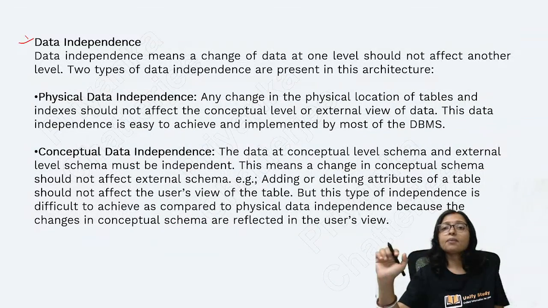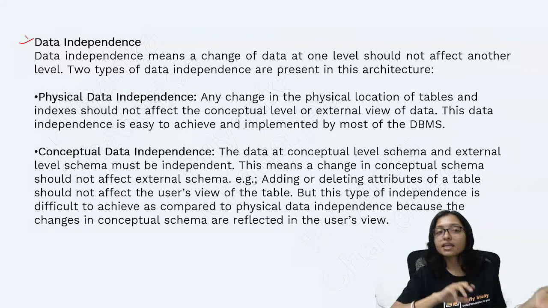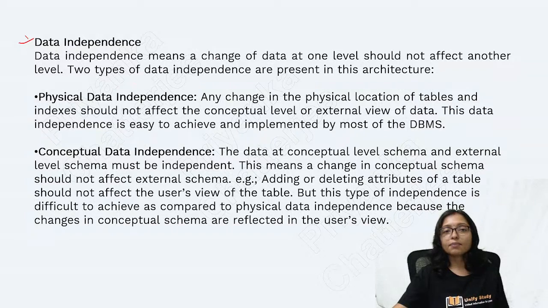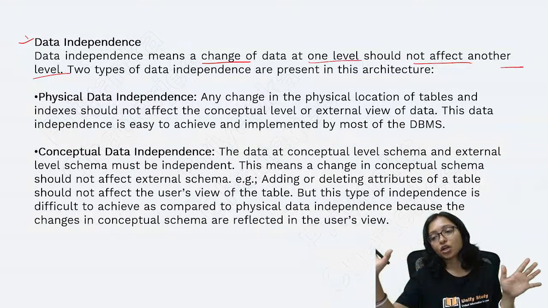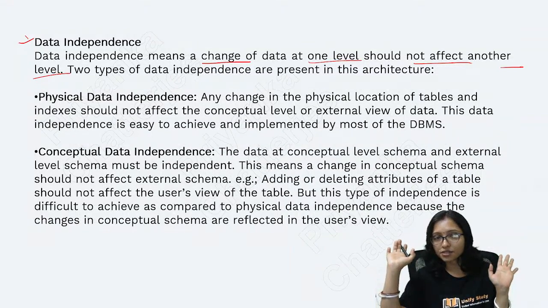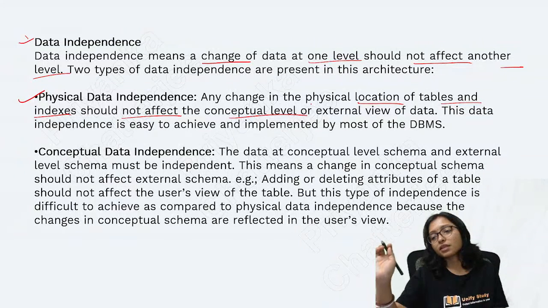Right? Data independence. What is data independence? There will be no dependency between each and every level. There are 3 levels. In the 3 levels, there will be no dependency. So data independence means the changes in the data at one level should not affect another level. If you are making a change in one level, then it should not affect another level. That is data independence. Physical data independence means the physical location of the table and the index should not affect the conceptual level.